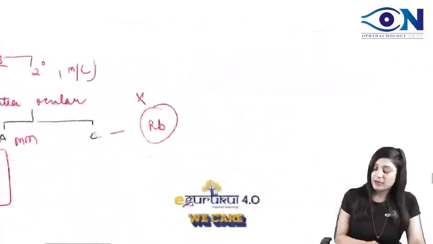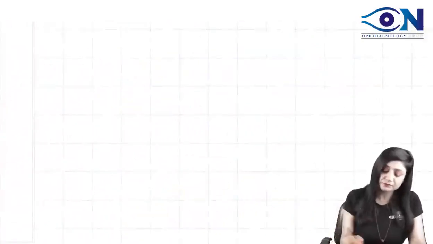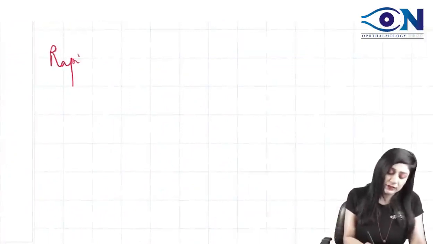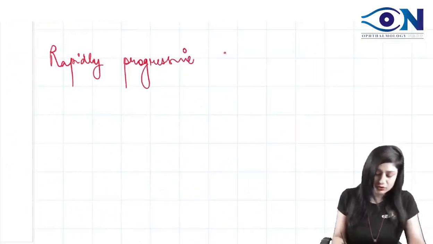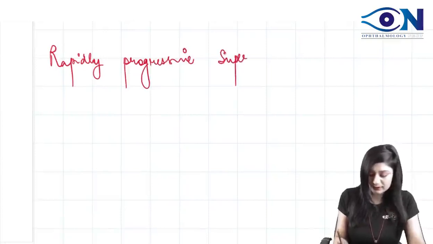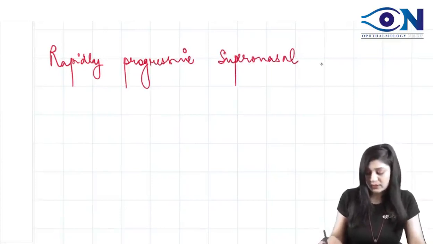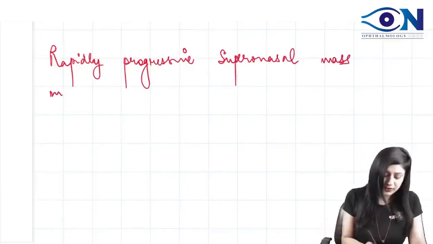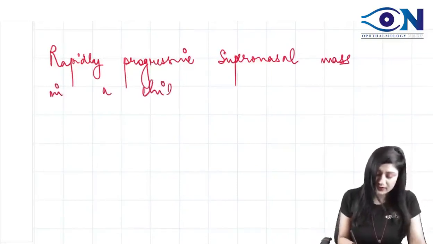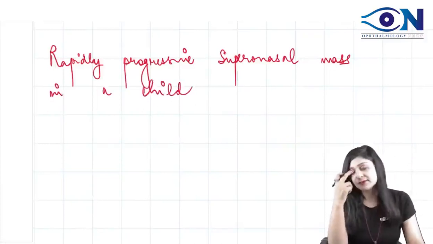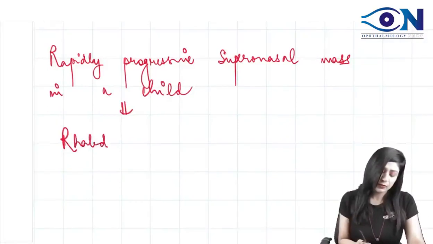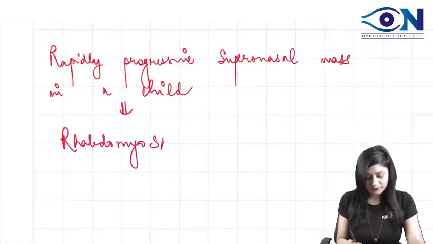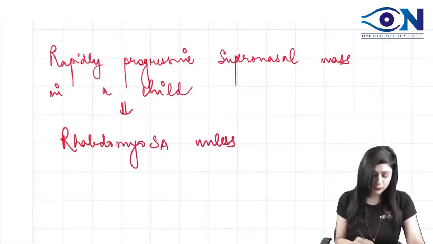Now, one more thing. Whenever you have a rapidly progressive supranasal mass in a child, you have to consider it as a rhabdomyosarcoma unless proved otherwise.